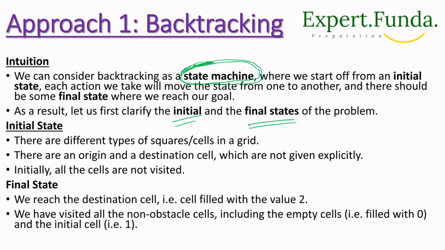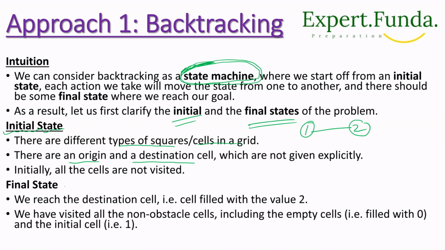So what is the initial state? There are different types of square cells in a grid, correct? There is an origin and one destination, right? So 1 to 2: this is the origin, and this is our destination, which are not given explicitly. Initially all the cells are not visited, correct? So all have the initial state.